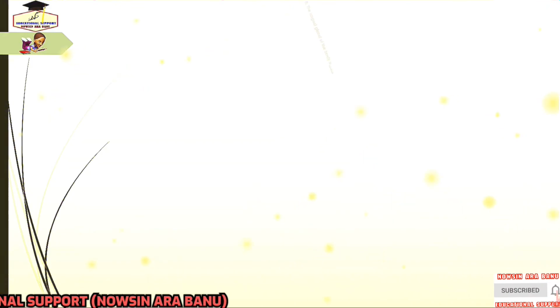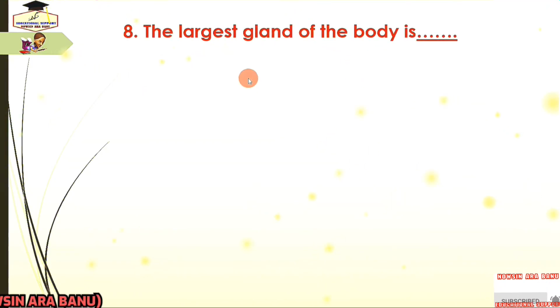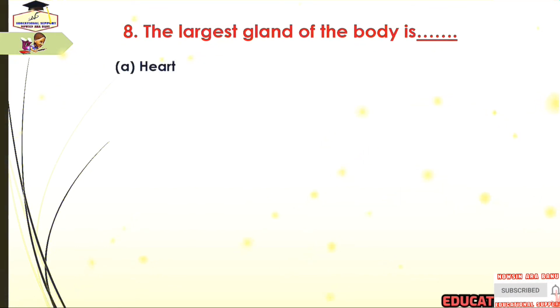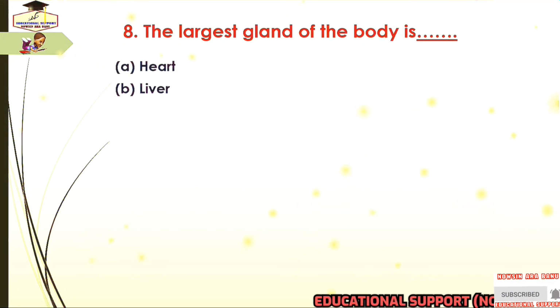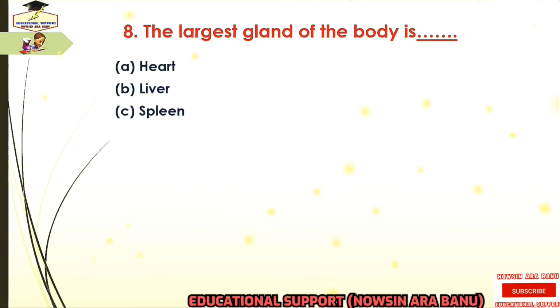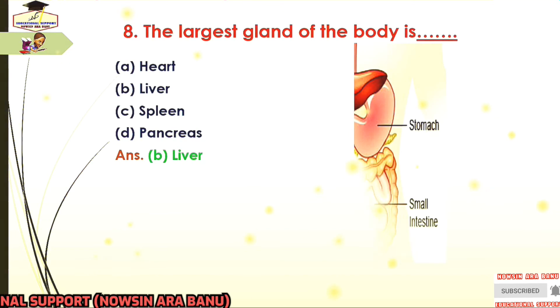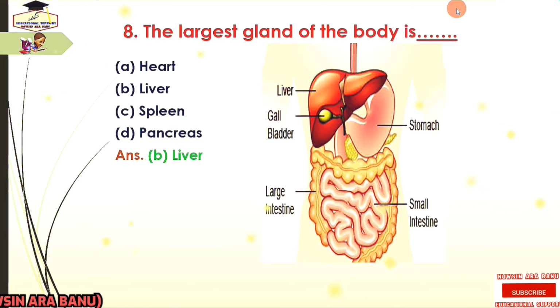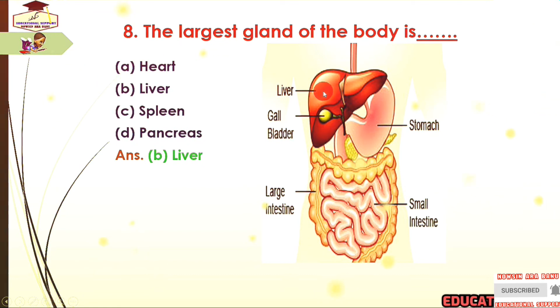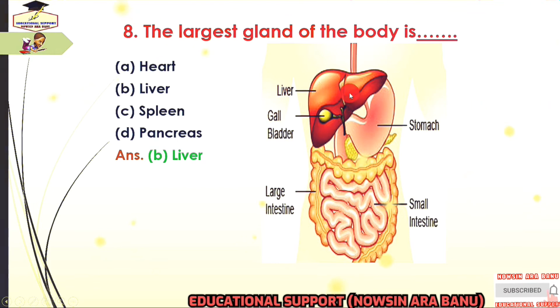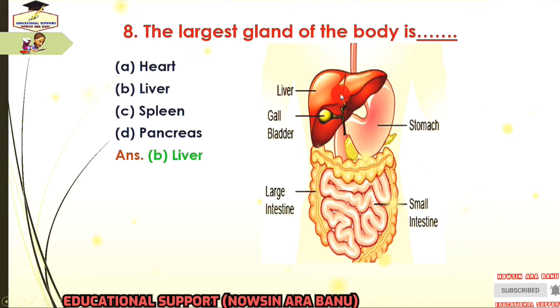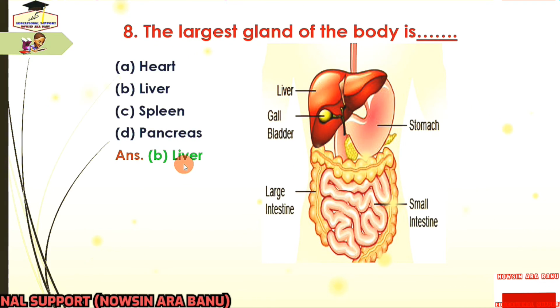Next question is, the largest gland of the body is, and the options are heart, liver, spleen and pancreas, and the answer is liver, because you know that liver is the largest gland in the human body. It is situated on the right side of the abdomen. So the answer is liver.